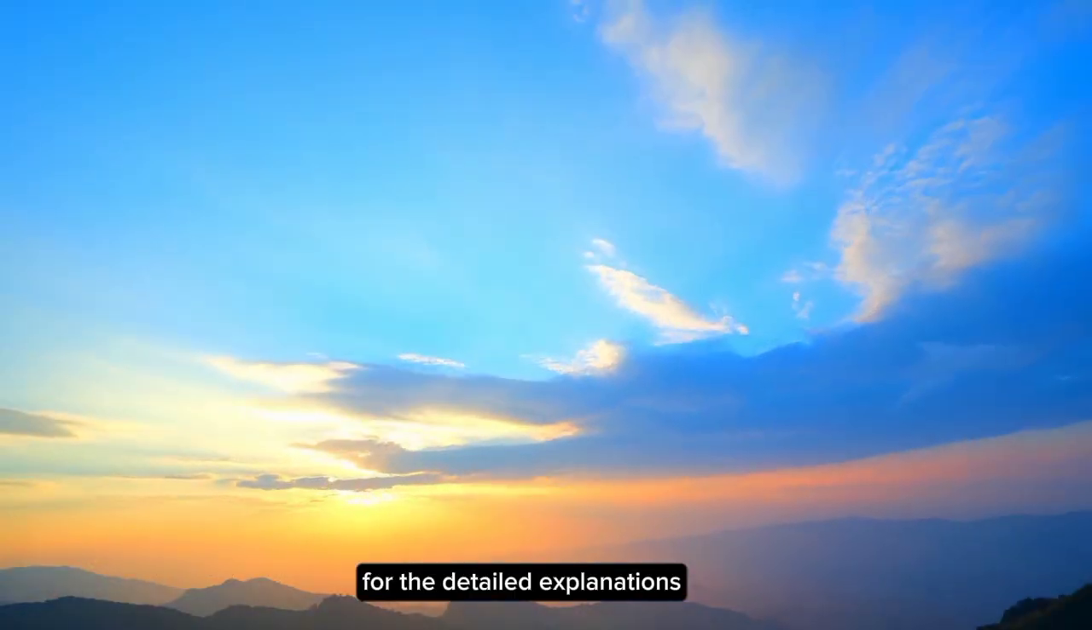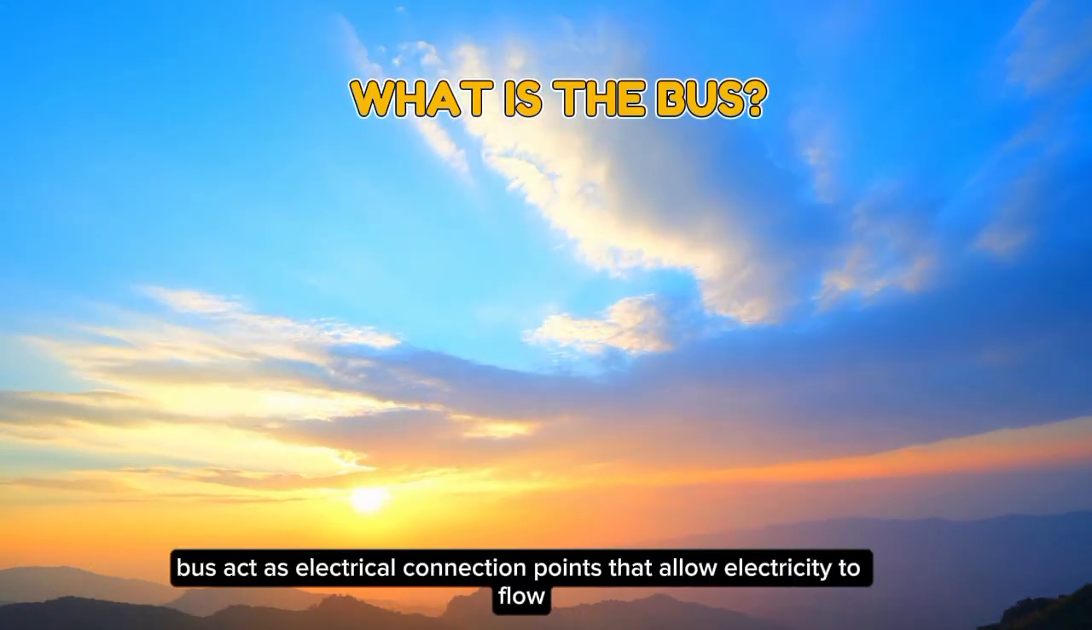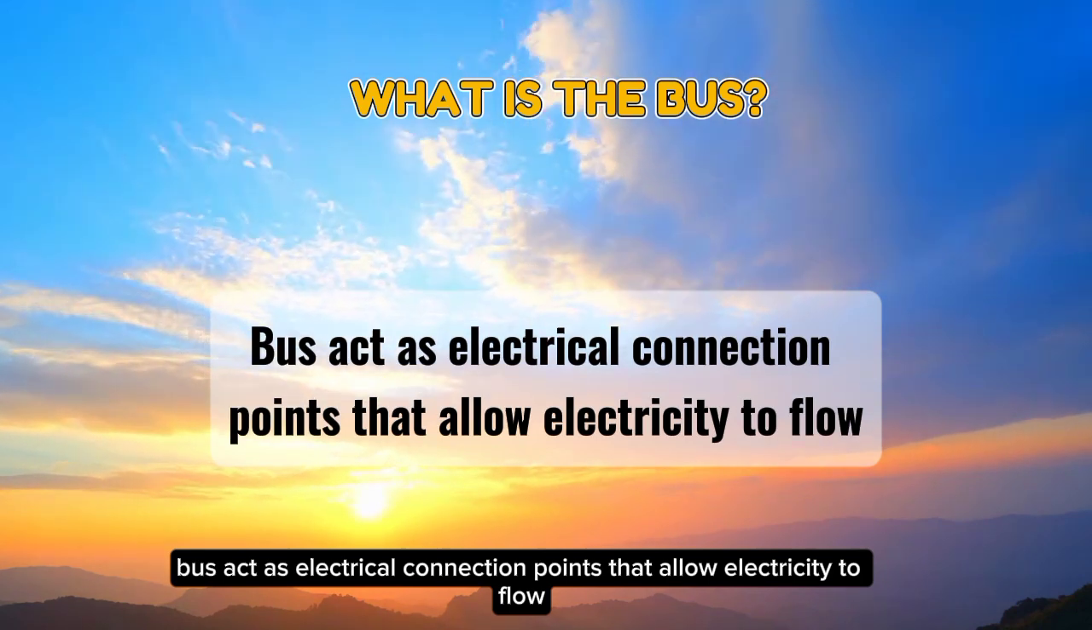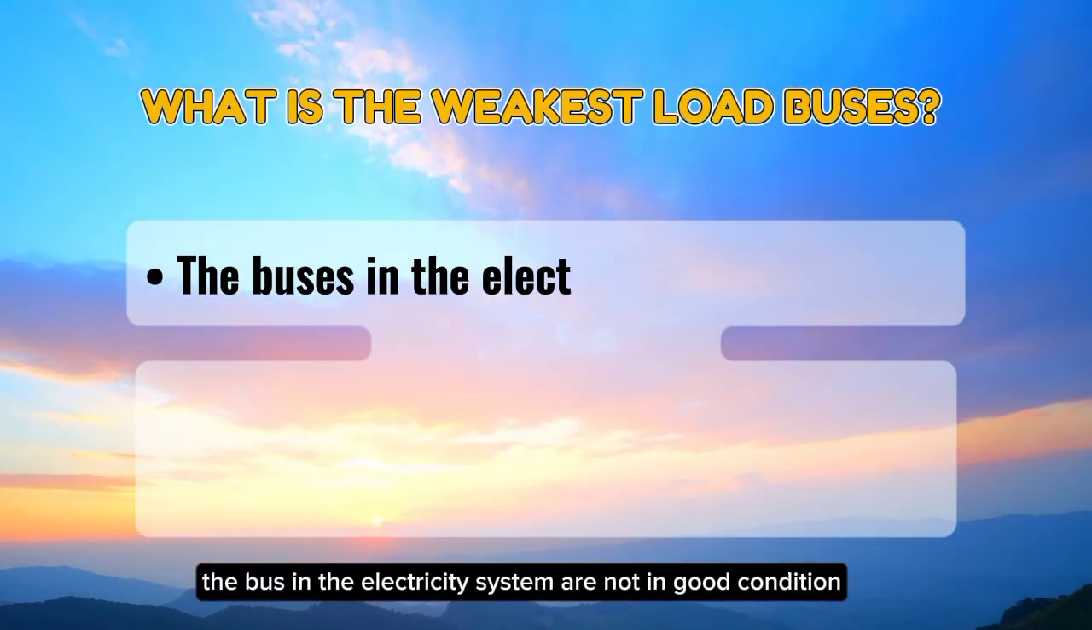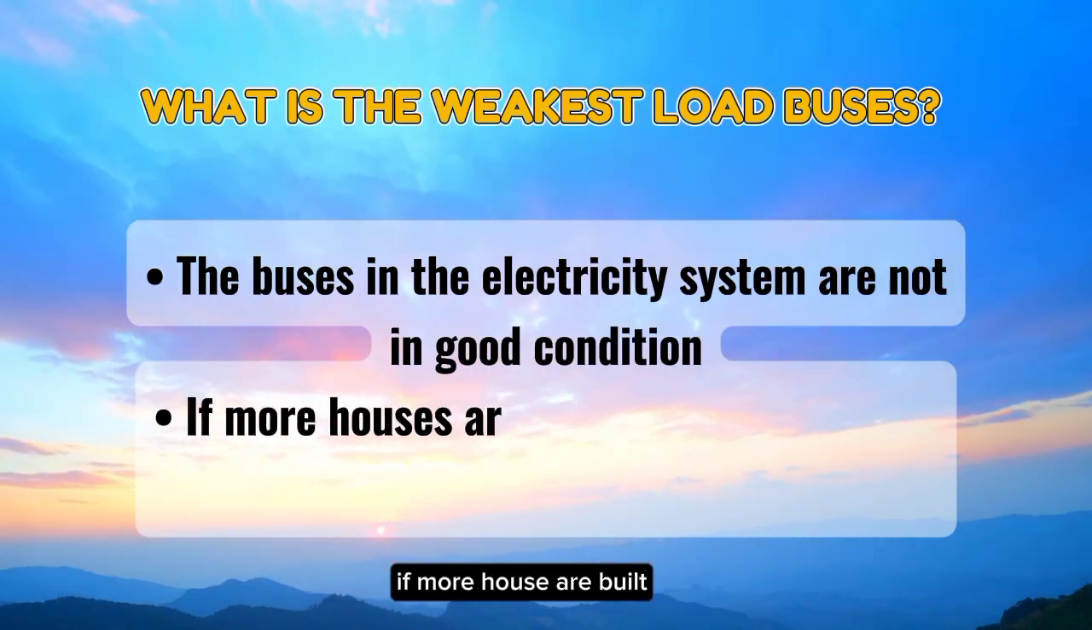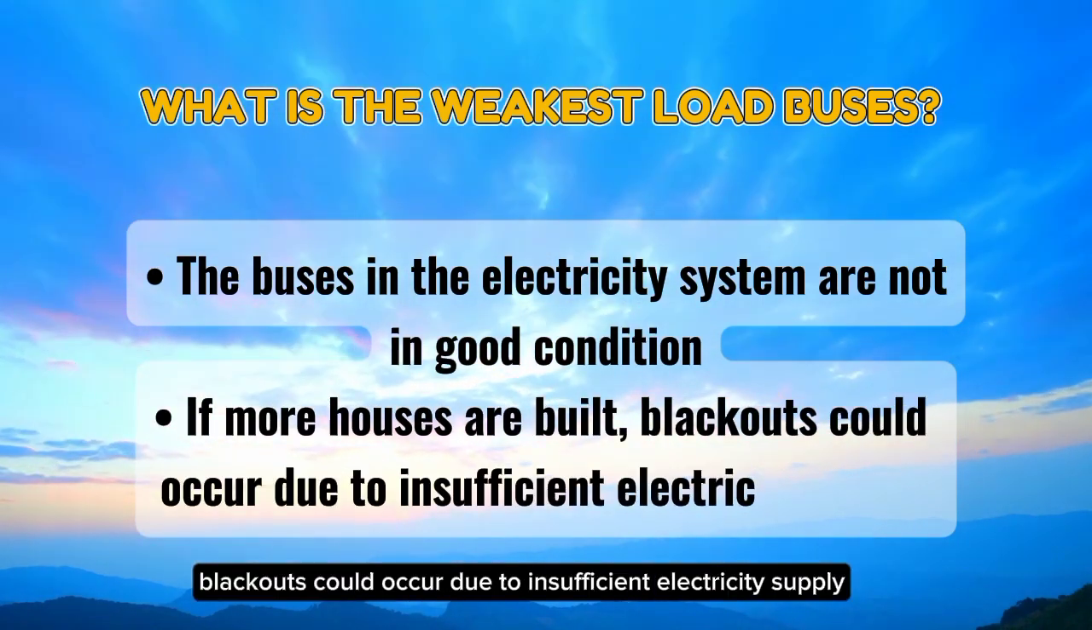For the detailed explanations, what is the bus? Buses act as electrical connection points that allow electricity to flow. What is the weakest load bus? It is a bus in the electricity system that is not in good condition. If more houses are built, blackouts could occur due to insufficient electricity supply.